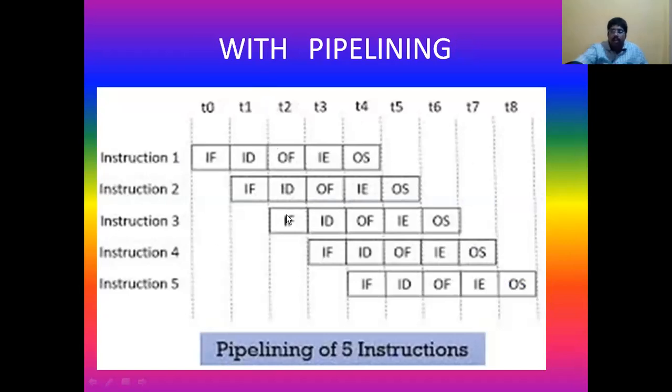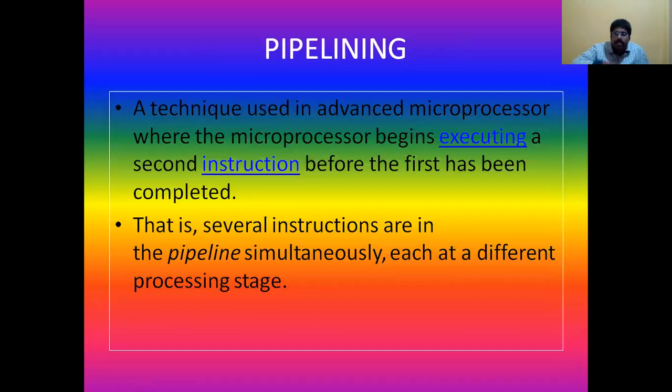So pipelining is a technique where the microprocessor begins executing the second instruction before the first instruction has been completed. Due to this, we can complete more instructions in less time, so we can increase the speed of operation.